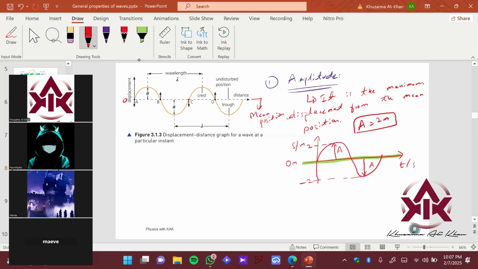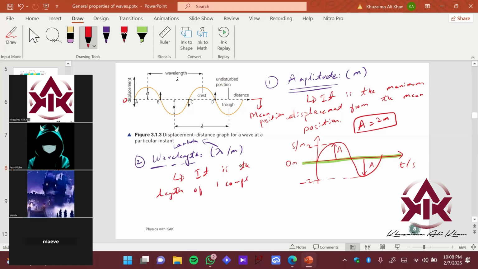Okay? This is amplitude. Then we basically want to learn what is a wavelength, right? Wavelength has a symbol called lambda, and it is measured in meters. Amplitude is also measured in meters, right? And this symbol means lambda. So what is the wavelength? It is the length of one complete cycle, right?